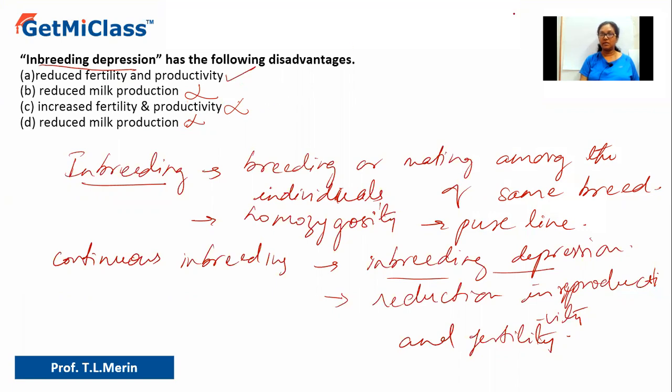Okay, so let us conclude this question. In fact, the answer is Option A, that is reduce fertility and productivity.